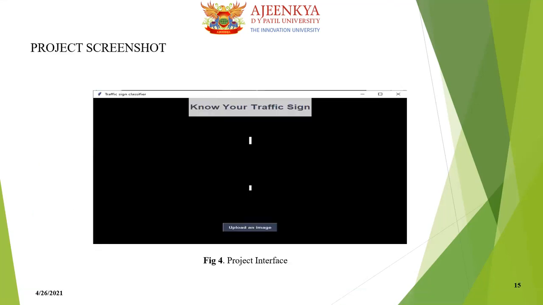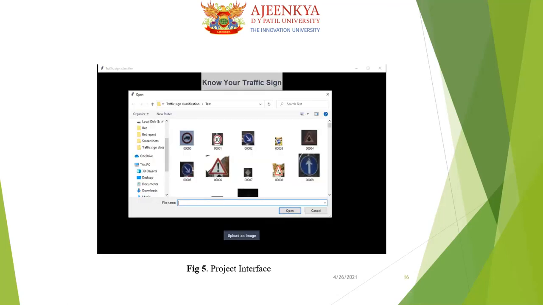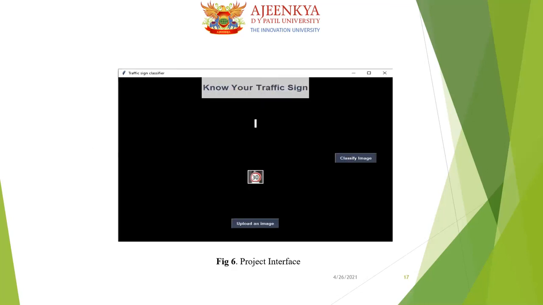Here are some screenshots of our working project. The project shows this type of graphical interface where we can see a button saying upload image. By clicking it, an image folder will open where the test images are kept, and the system will automatically, or randomly, take an image and upload it to the graphical interface. After the image is uploaded, another button will appear saying classify image. Once you click on that button, it will classify the image and give us the output.